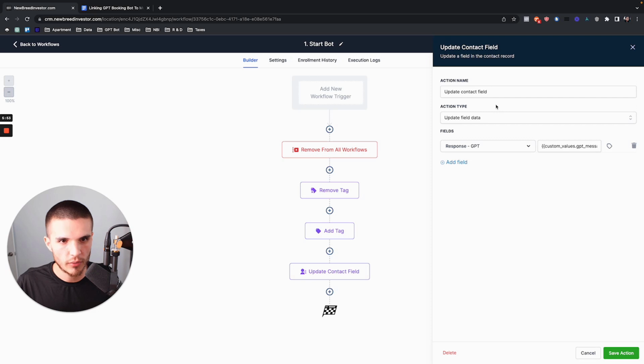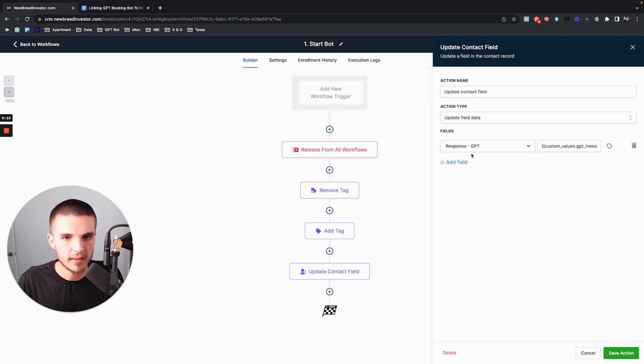So this is kind of where you have to really understand how the system works. So why are we updating a contact field? This may not make any sense to you. Well, we're updating this contact field with this custom values GPT message. So you may be wondering, what is that?